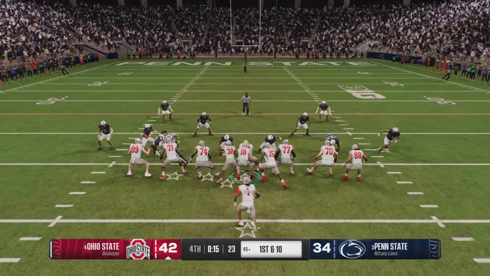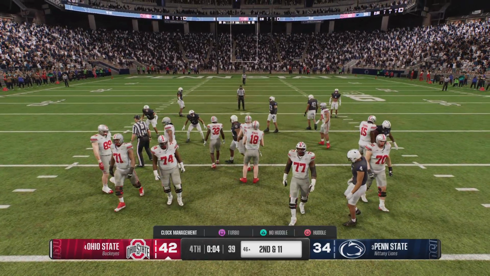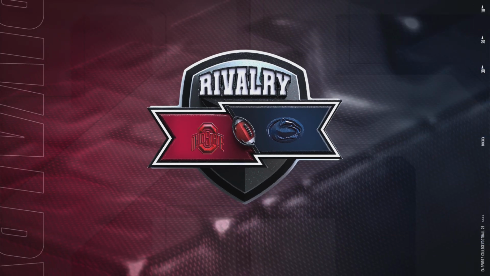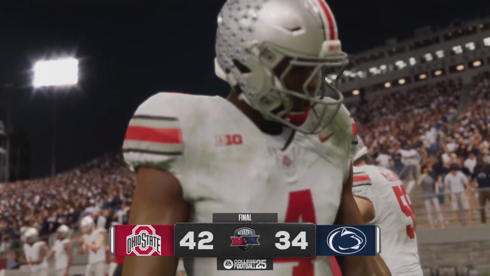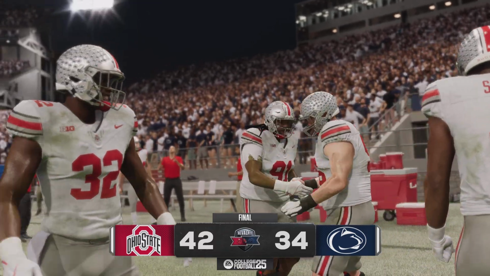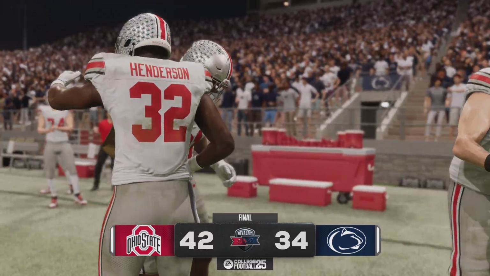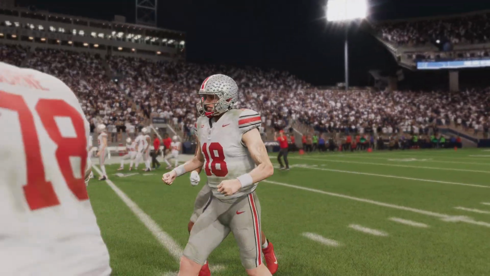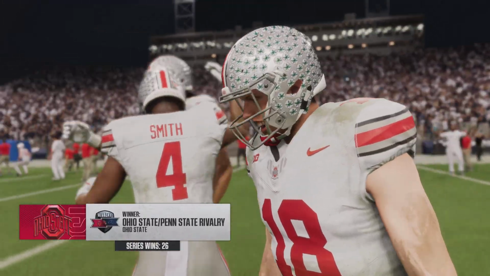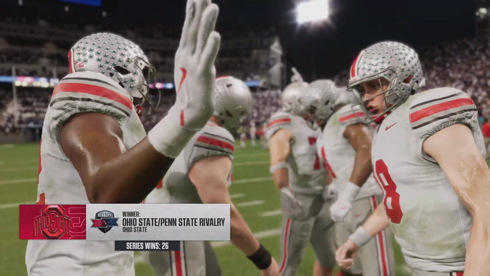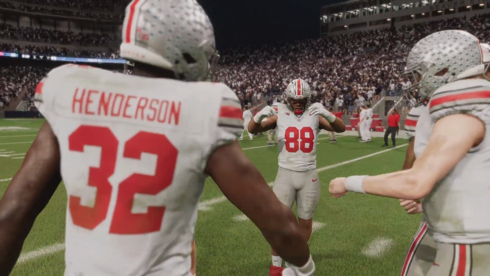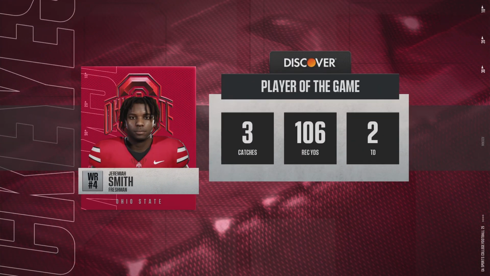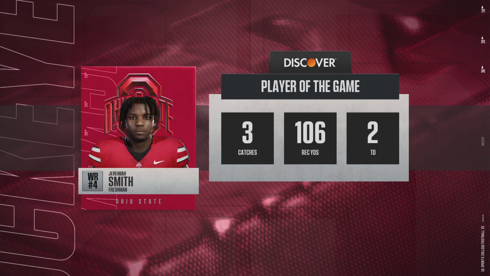So the job is simple here. Just take a knee, run out the clock, and begin the celebration. There might not be a sweeter feeling in college football, Kirk. You walk off the field knowing that you have taken care of business and beaten a rival. Nothing better than that. That's one of the feelings that you'll never forget. For everyone in this program who supports this team and played on that football field, they'll never forget this win. A well-earned victory and bragging rights until they play again.